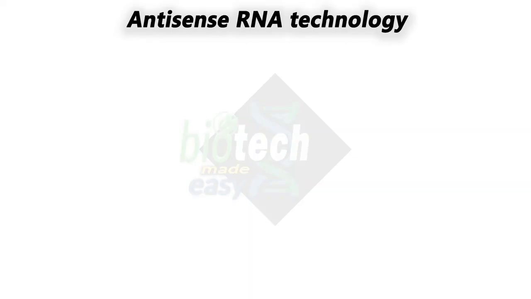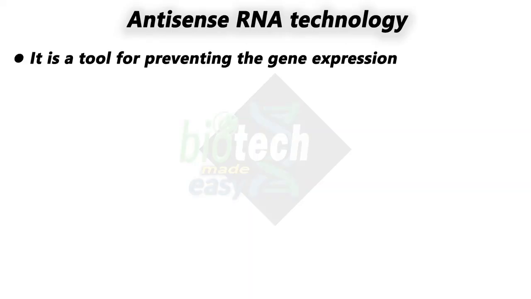Today's video is on antisense RNA technology. Antisense RNA is a tool used for preventing gene expression by inhibition of protein synthesis. It is a very useful technique to fight diseases and has many applications in designing drugs. In fact, antisense oligonucleotides, commonly known as ASOs, are a new form of future drugs. It also has applications in agriculture. Though now we synthesize it, it is naturally also present in a wide range of species in prokaryotes, plants and mammals.